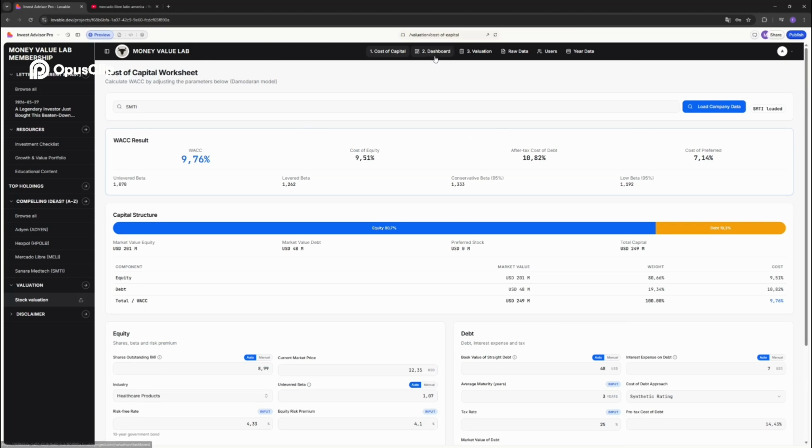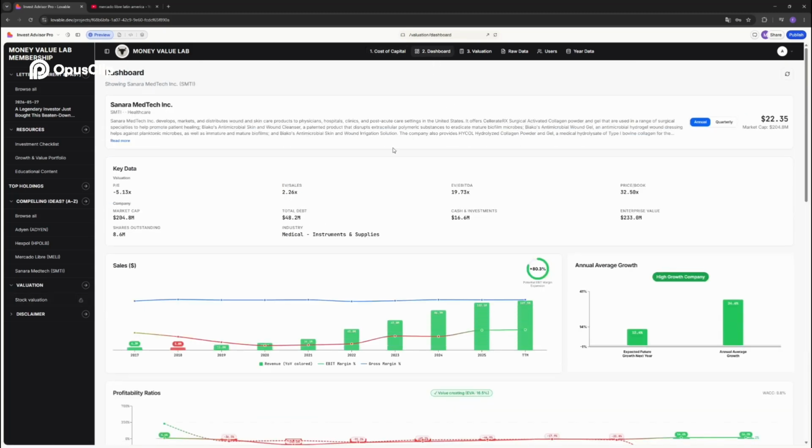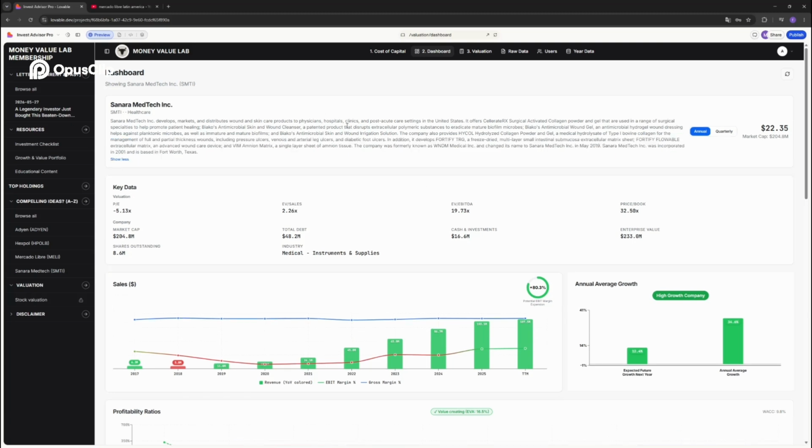Now here's the powerful thing with this dashboard. It will give you the visualization of my investment checklist. Like, does it tick the boxes? Is this something interesting you should dive deeper into, or is it a company that you should stay away from? So here on the top, you have the industry and information about the company.